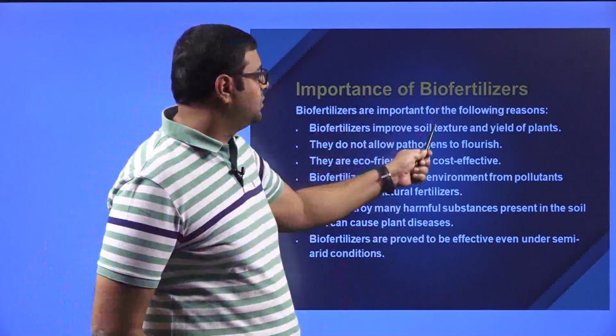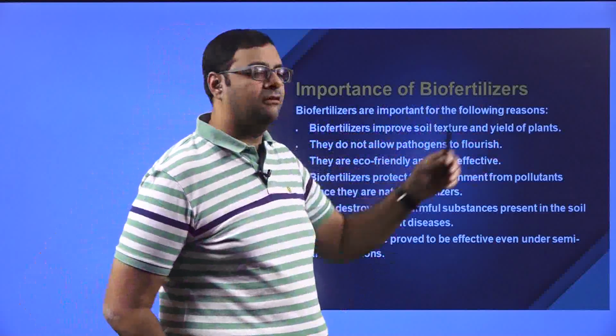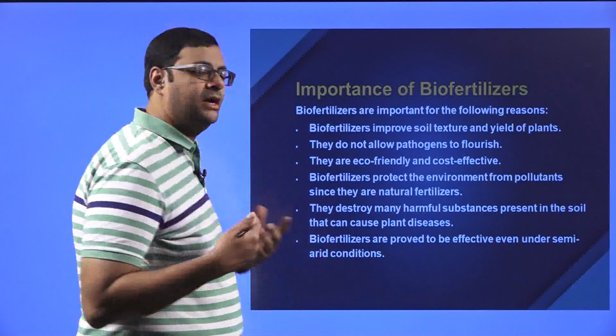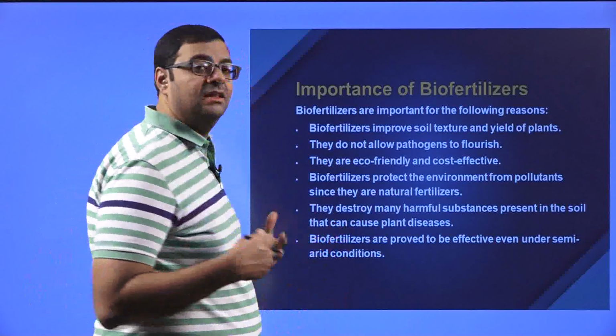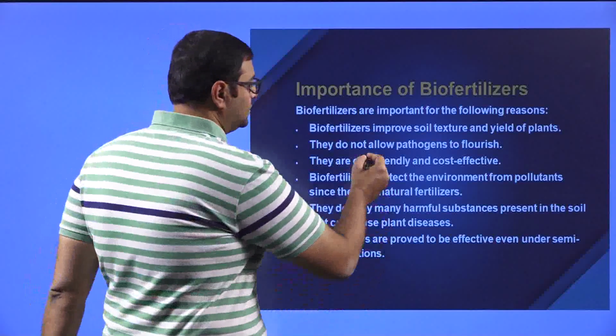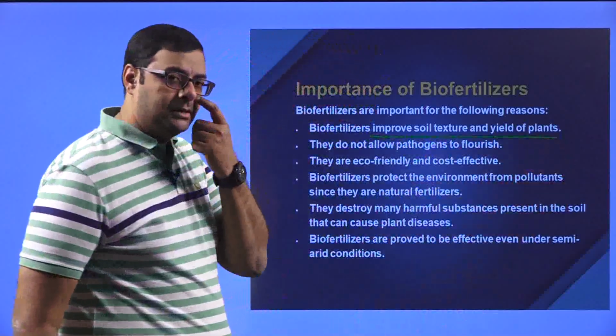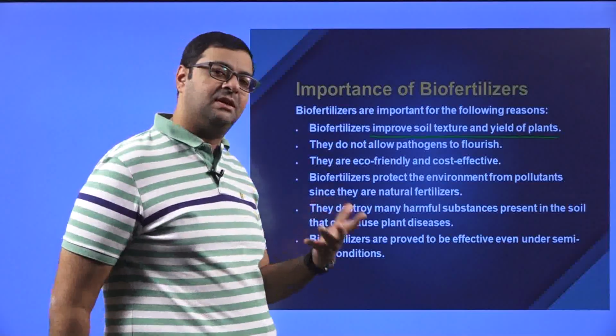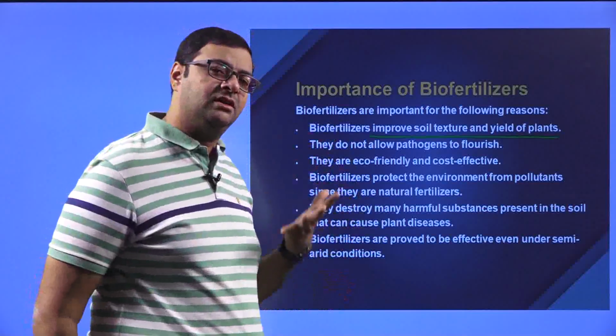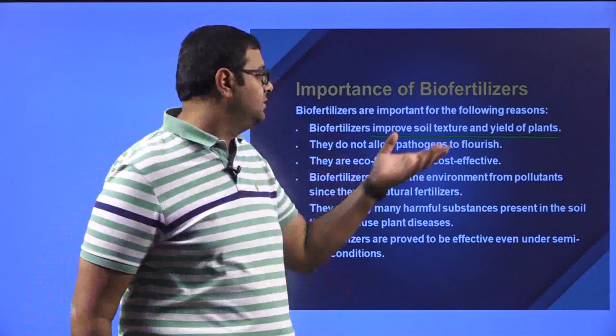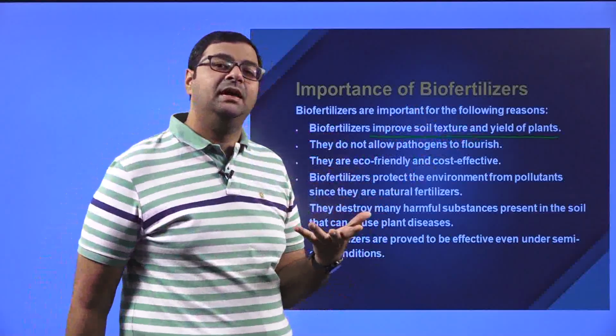Biofertilizers improve soil texture and yield of plants. So this is very obvious. Why use a biofertilizer? Because they are eco-friendly and also they improve the soil texture and yield of the plant. So obviously when the soil texture is improved, say for example, if the soil texture is like a clay soil, then the yield of the plant will also increase.